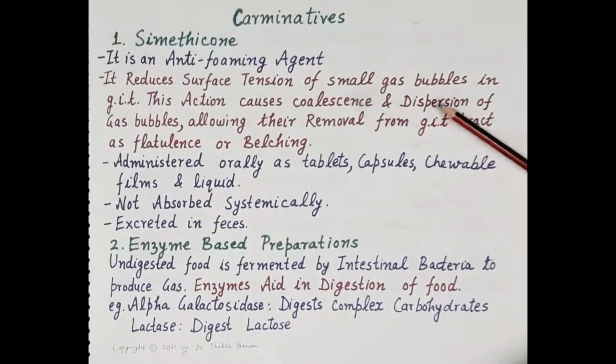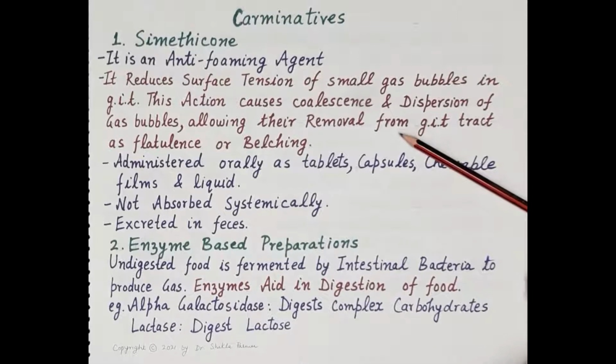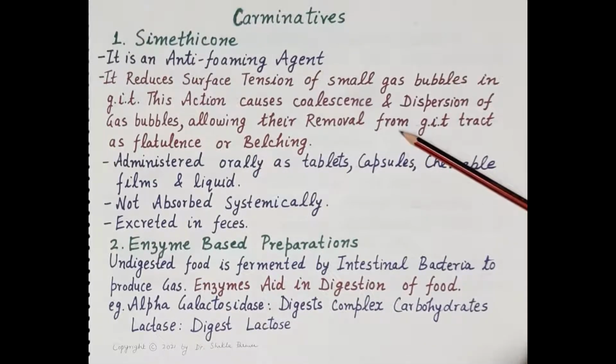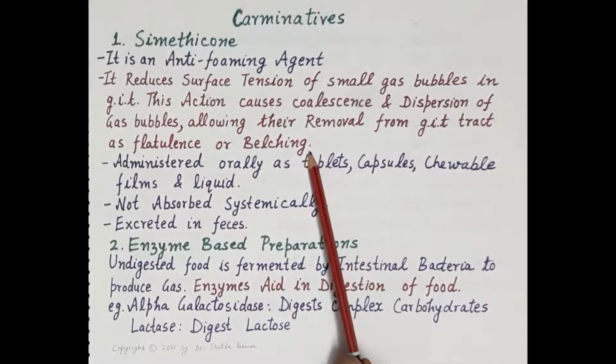Now let's talk about the first category of carminatives, that is simethicone. It is an anti-foaming agent. It reduces surface tension of small gas bubbles in the GIT, and this action causes coalescence and dispersion of gas bubbles. That is, the gas bubbles accumulate and therefore these are easily removed from the GIT as flatulence or belching.